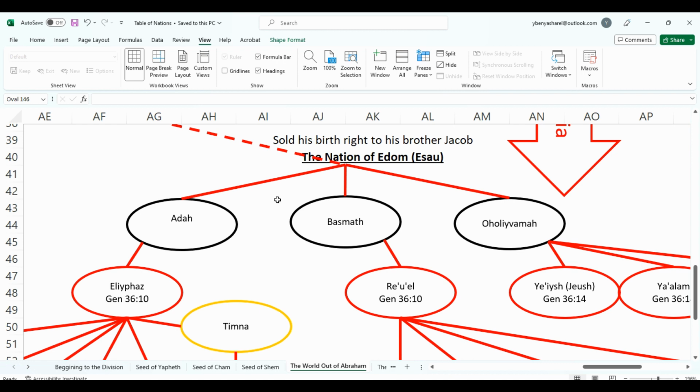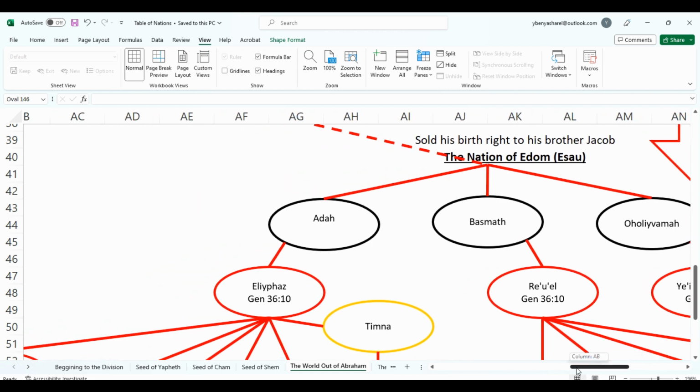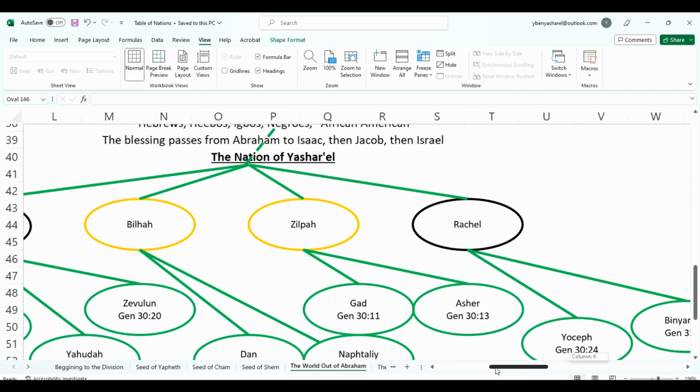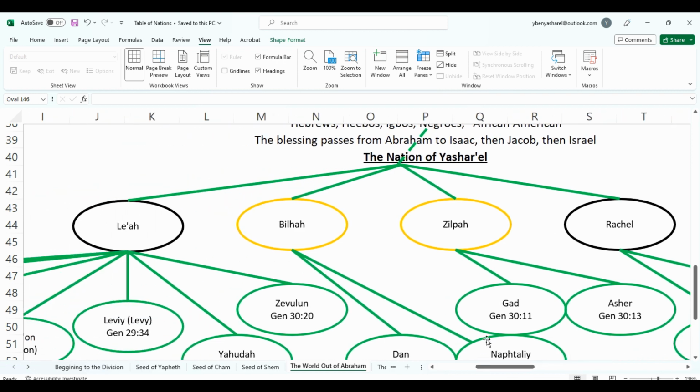Esau, that's where we get the term Saudi, from the Sau in Esau. So you get the term Saudi Arabia, because they took over those lands. But as we go to Israel, the remainder, that's all.